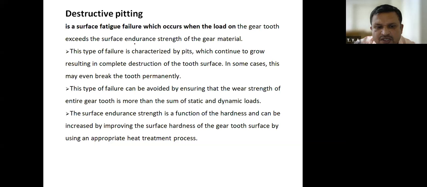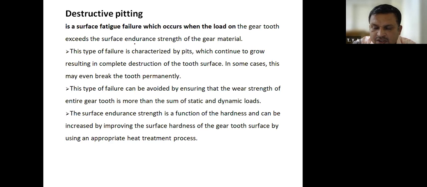This type of failure can be avoided by ensuring that the wear strength of the gear tooth is more than the sum of the static and dynamic loads. Wear strength is the ability of the gear tooth to resist wear. Therefore, wear strength should be more than the static and dynamic load. Static load means which load? It is nothing but the tangential load, which I will explain in the force analysis.